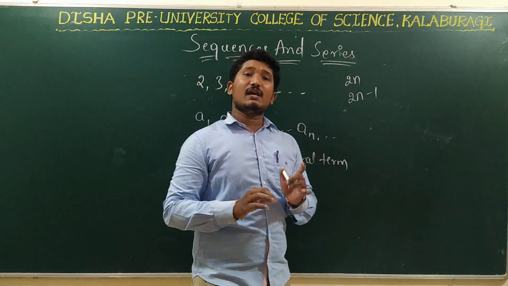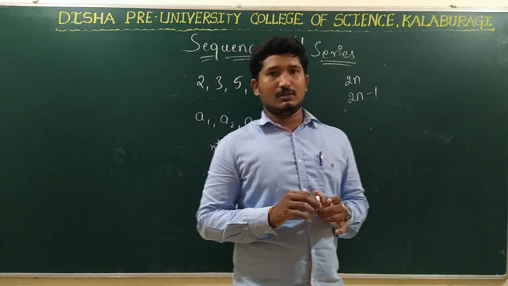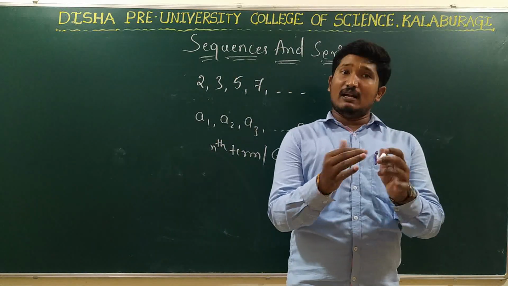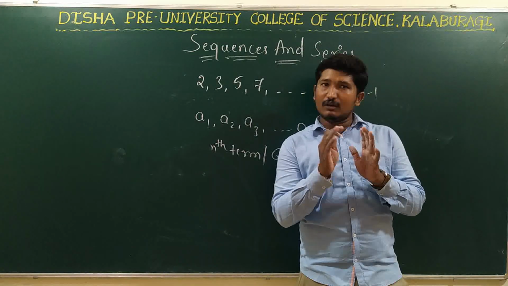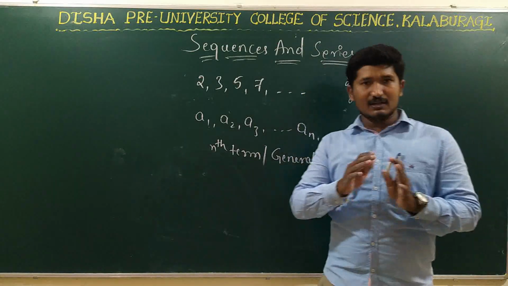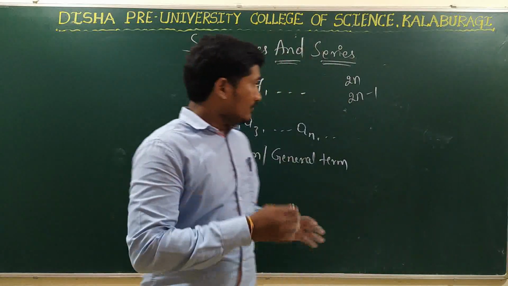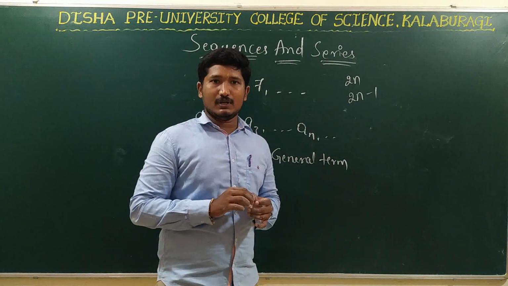The sequence which has an indefinite number of terms, where we cannot tell definitely how many terms are present, that kind of a sequence is called an infinite sequence. I have given you the examples for that, right?